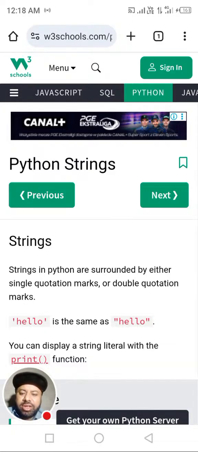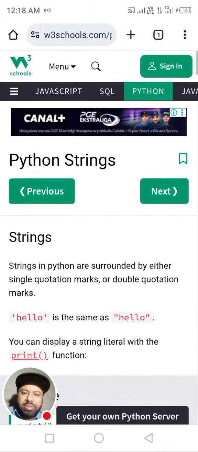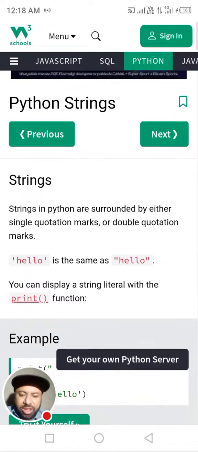Let's start. We are following our W3Schools.com, a very easy tutorial, and also its online editor. You can do your programming on your PC by using Notepad. First of all, very important, install Python on your PC, and then you can set environment variables or the directory where your Python has been installed. Then you can save the file in Notepad with a .py extension, and you can run it in the command prompt by going into that directory. It's very easy.